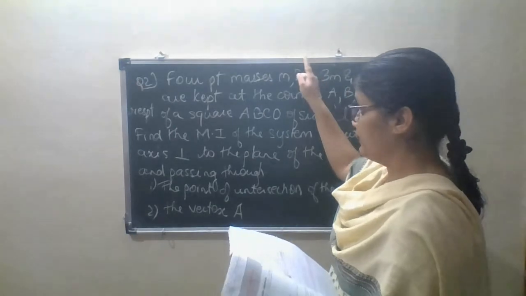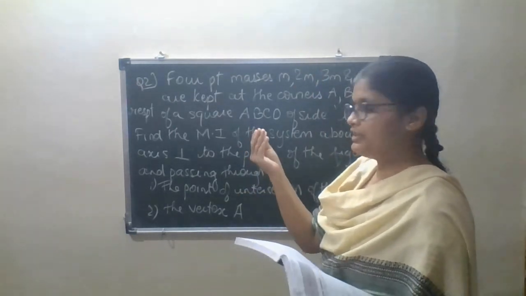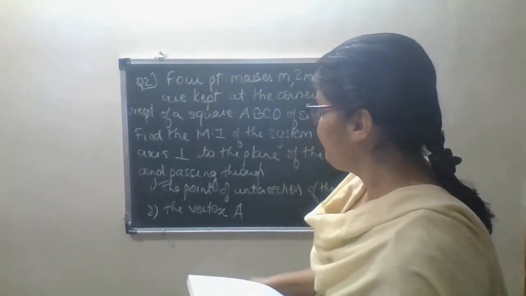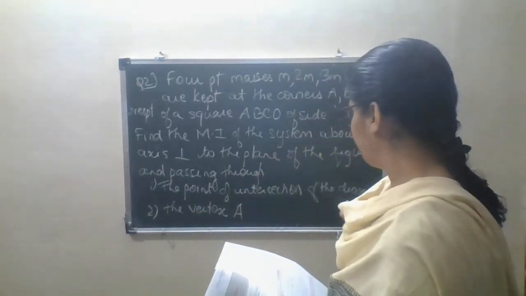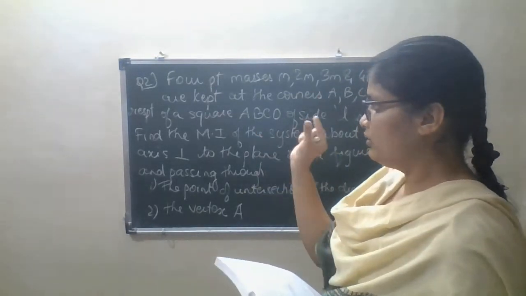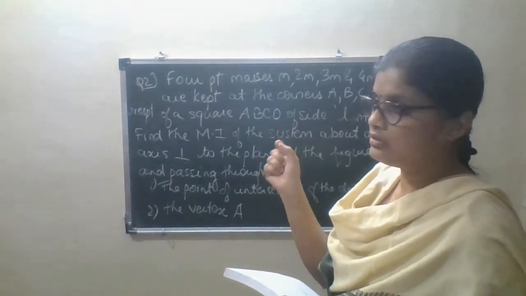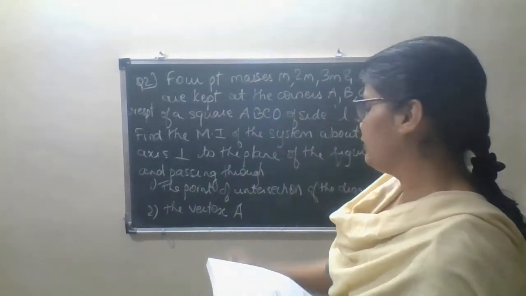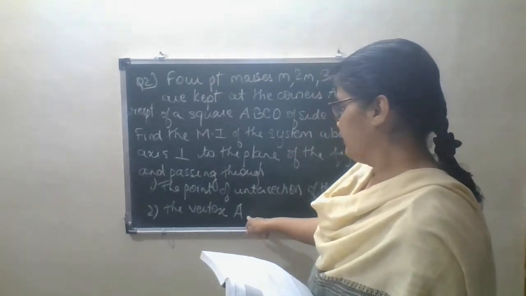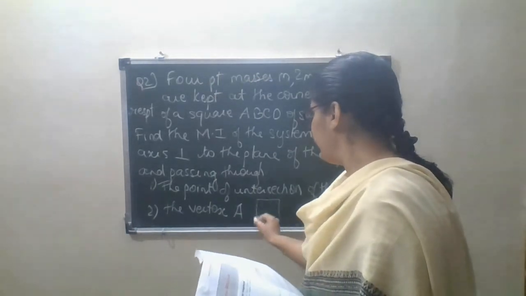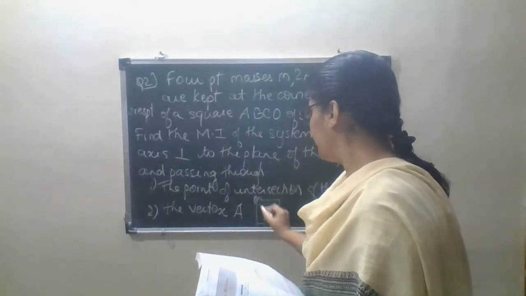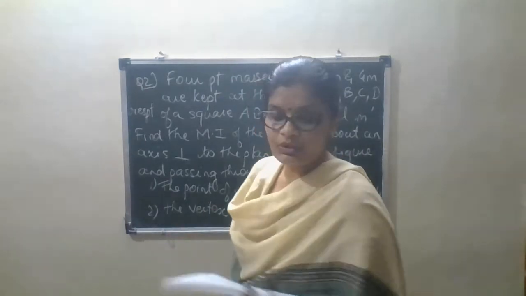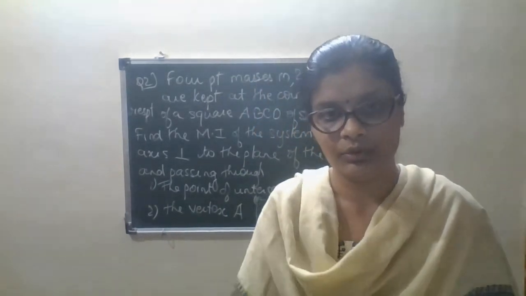Now here squares are there. So from where is this perpendicular axis going to pass? They have given two different conditions here, such as the point of intersection of the diagonals. That square has a point of intersection. We are going to consider that perpendicular axis at the intersection of those diagonals, and at the vertex A. Means suppose this is the square, I am going to consider this point and this point. Okay, so this was the question, and we will go for the solution.